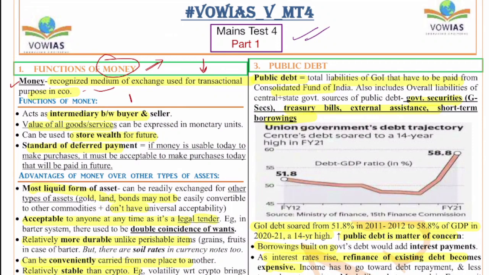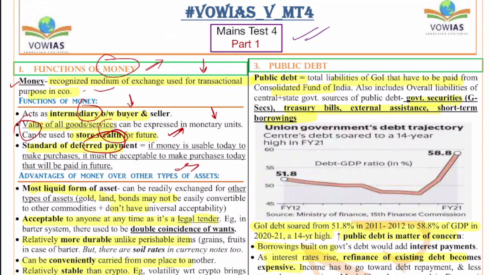First, it acts as an intermediary between the buyer and seller. All the goods and services can be expressed in this monetary unit. It can be used to store wealth for the future, and to buy or sell any good. And also it is a standard of deferred payment. That means if the money is usable today to make purchases, it will be acceptable to make purchases even in the future. So to accumulate wealth, to purchase anything you want or to sell anything you want, and also all the goods and services can be monetarily seen in terms of this money. These are the functions of money.